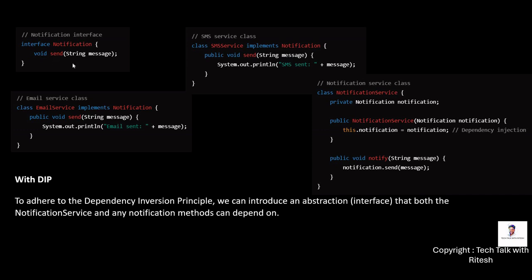This can be invoked whether it's email service, which will have its own implementation, or if it is SMS service, then it will just override this send method of the notification interface.